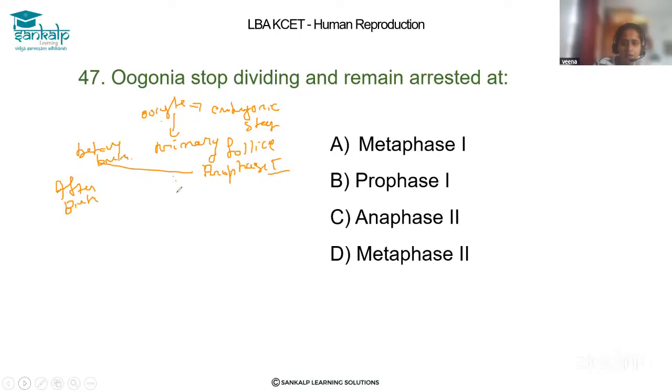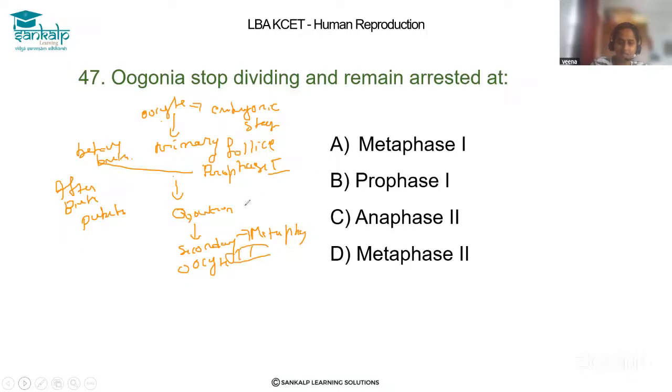After birth, follicle development will start again, and when it attains puberty and ovulation takes place, it releases the secondary oocyte, which again gets arrested at metaphase 2.